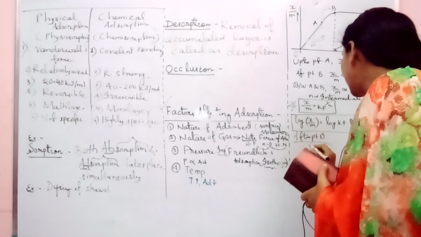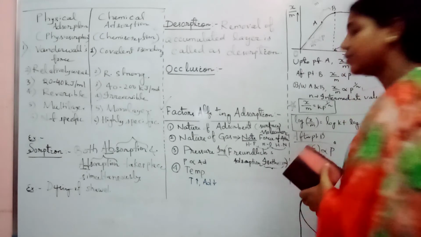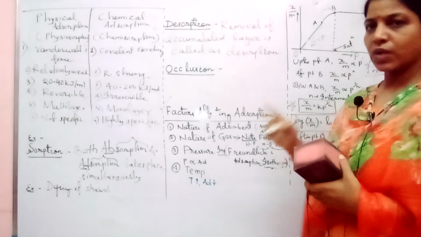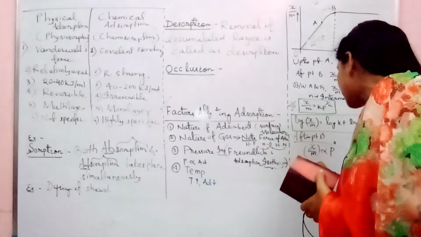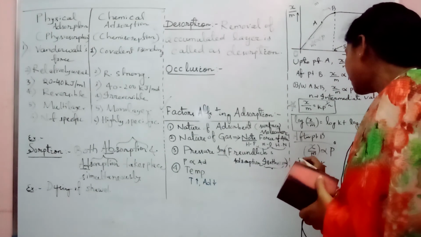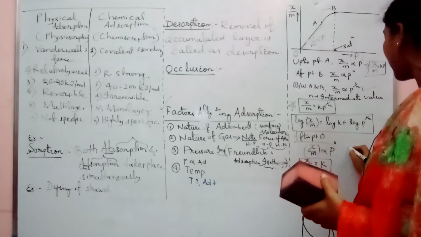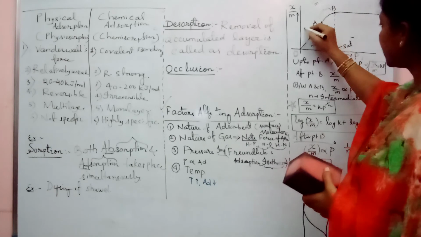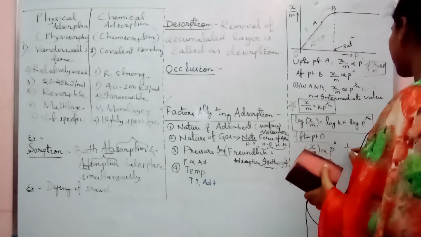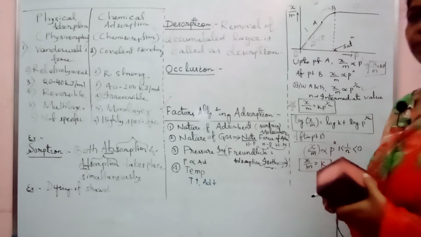So what will I write? Now my x by m is proportional to P to the power 0. 0 means constant. Anything to the power 0 is 1, and 1 is nothing but a constant. So if you replace it by k, what you will find? x by m equals k, as P to the power 0 is 1. Now it is a constant or not? So the way you are finding, your 1 by n is varying from initially 1, now it is going to 0. So it is varying from 0 to 1. Yes or no?